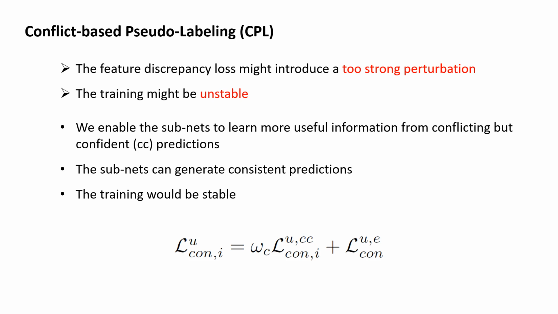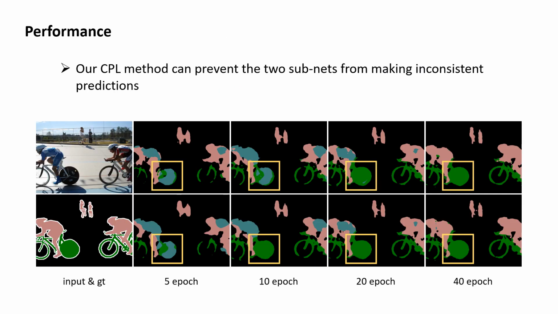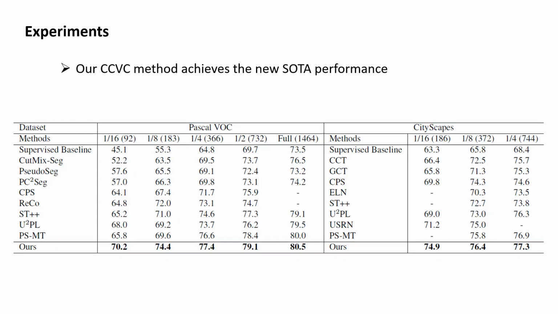Here I will give some definitions. When predictions of a subnet are inconsistent, we consider the predictions to be conflicting. And when the prediction score of a prediction is higher than a predefined threshold, we consider the prediction to be confident. We can infer from the figures that, with the training process, our CPL method will encourage the subnets to generate consistent and reliable predictions, like the rear wheel of the bicycle.